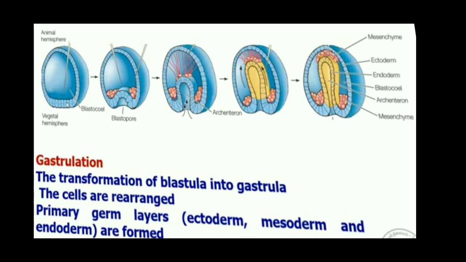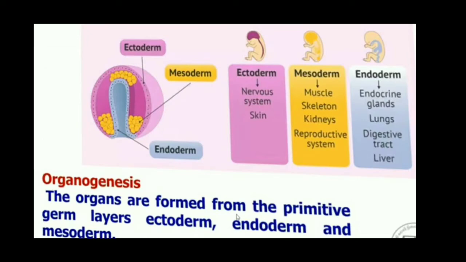Next, organogenesis. Organogenesis means organ formation. During organogenesis, various organs of the fetus are formed from the different germ layers and attain a functional state. From the ectoderm, the nervous system and skin are formed.